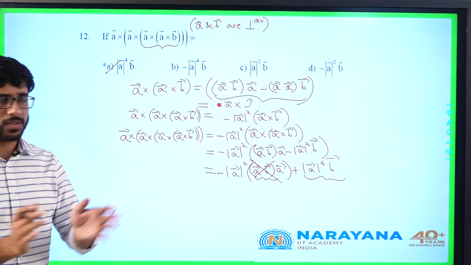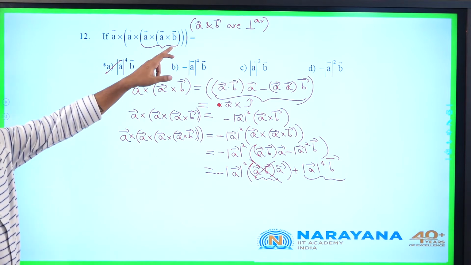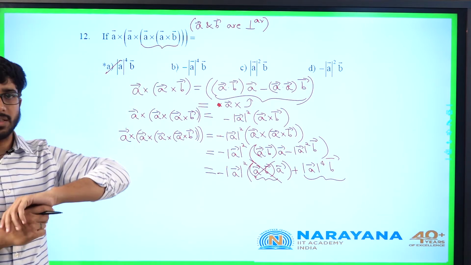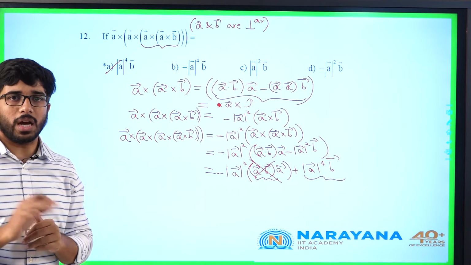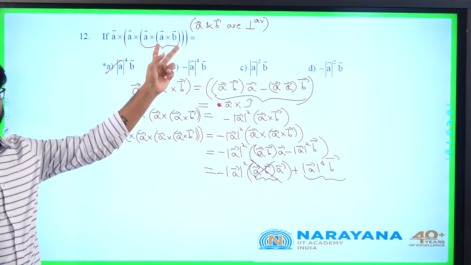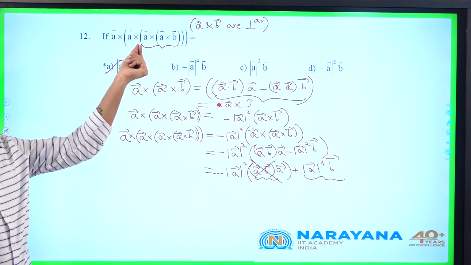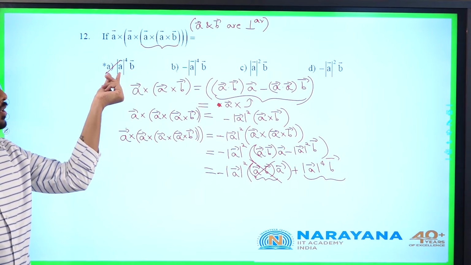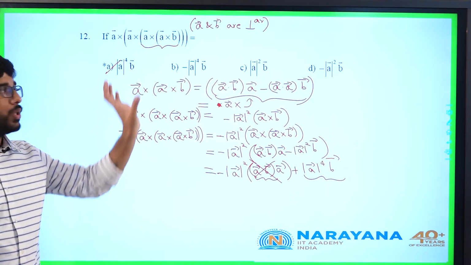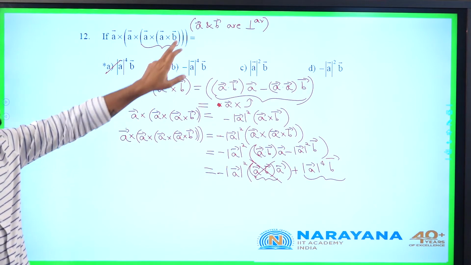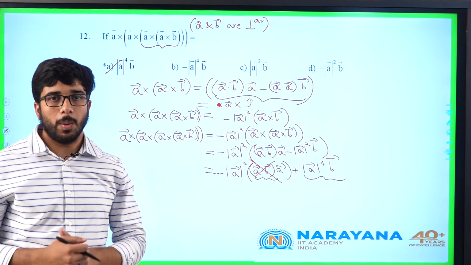We can simply say it's false because, if for the time being I take A and B both as I bar only, here itself the value will be 0. So this whole value will be 0. In that case it can't be equal to I into 1, no? It's obvious. So the extra information which is missing here is that A and B are mutually perpendicular.